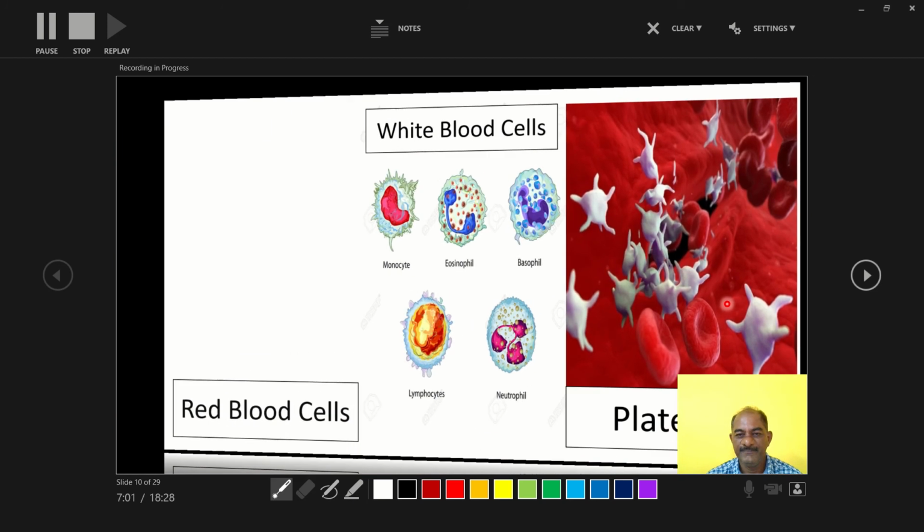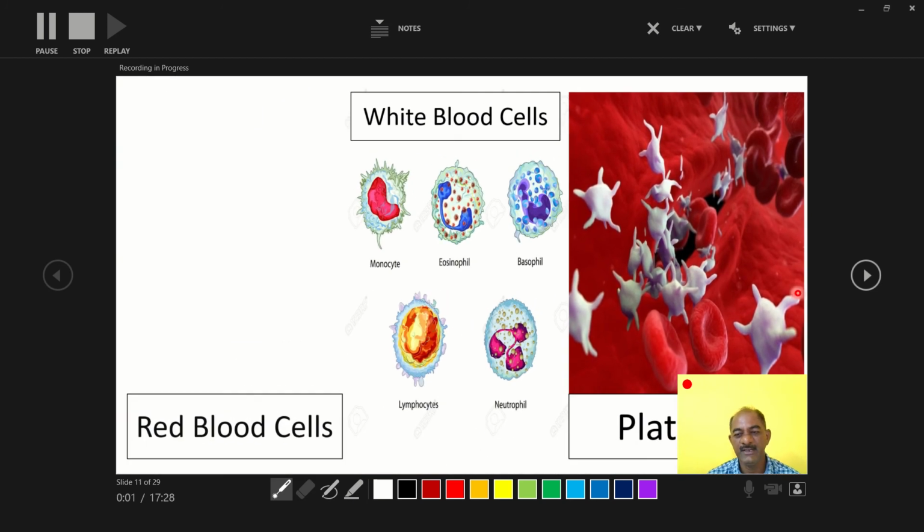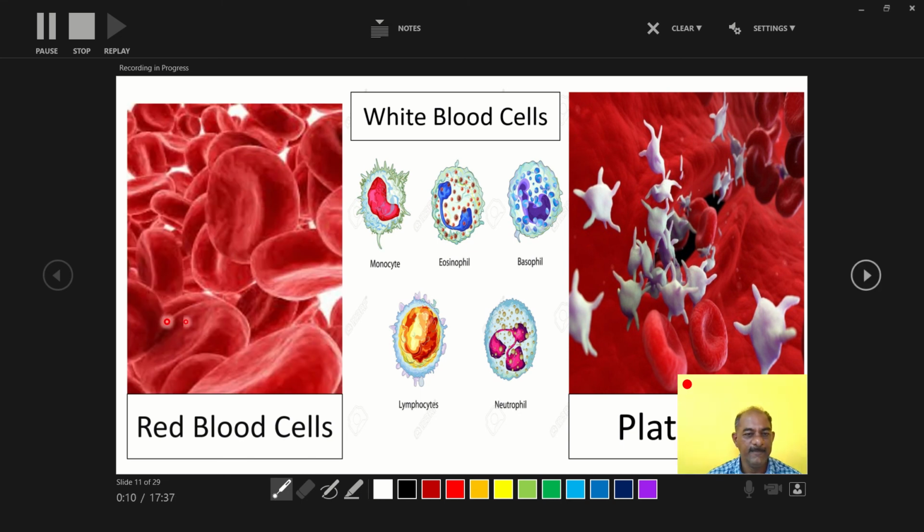Then next is the blood cell, and blood cells always occur in the form of red blood cells, white blood cells, and platelets. Generally the structure is seen like this. Red blood cell is disc-shaped, biconcave, and non-nucleated in humans. White blood cells are again divided into two major types.